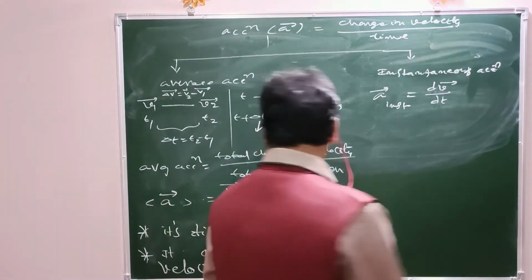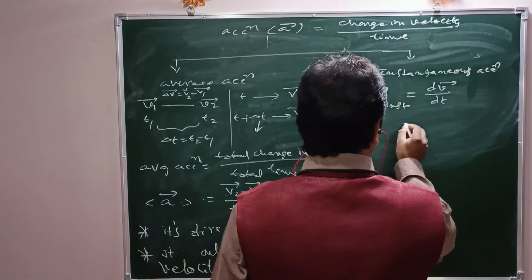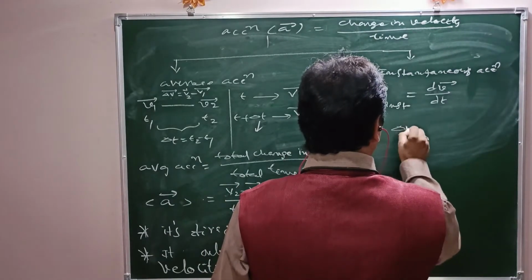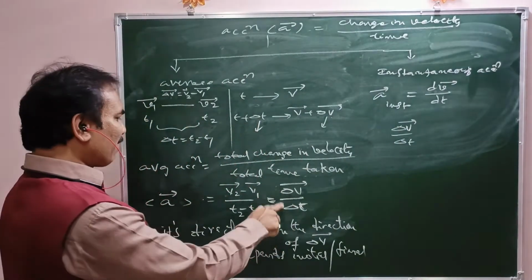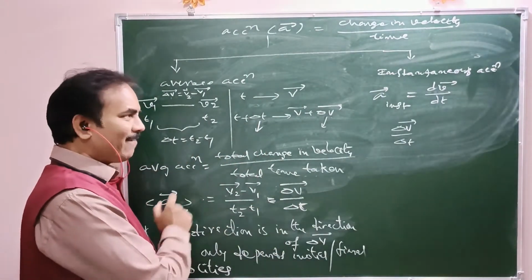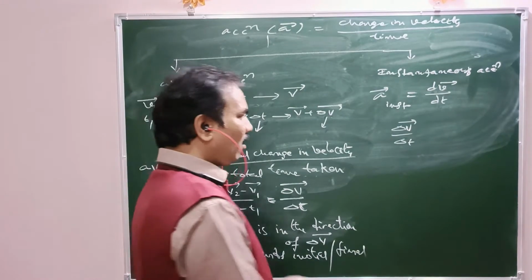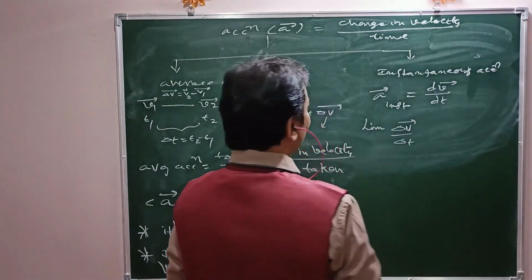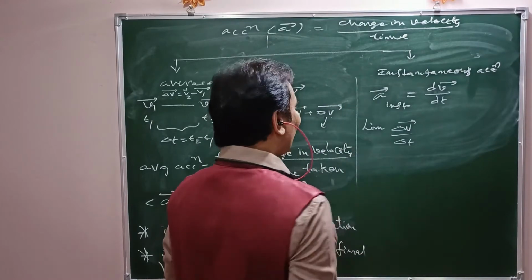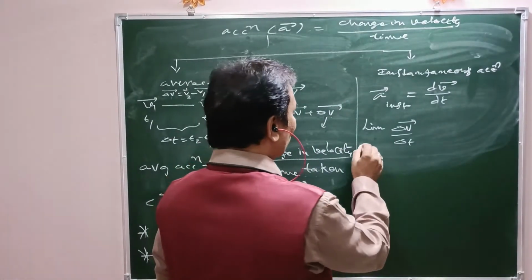See here. What about delta v bar by delta t? Delta v bar by delta t is nothing but average acceleration, right? Now, if I write one limitation here, what is that limitation?